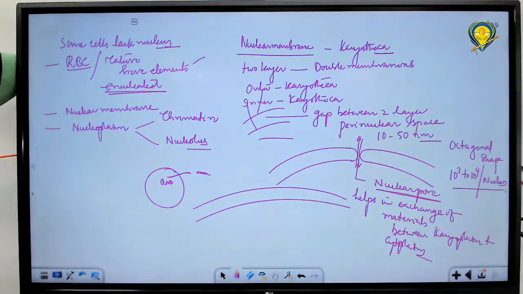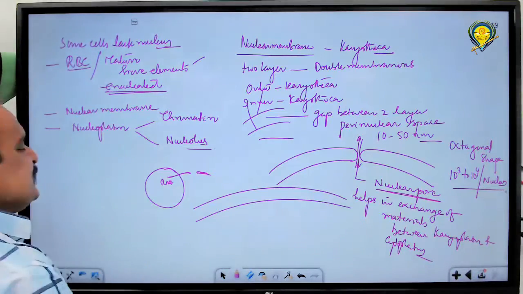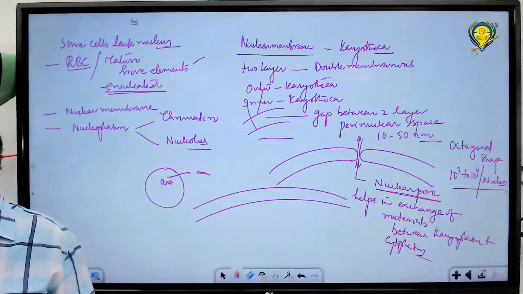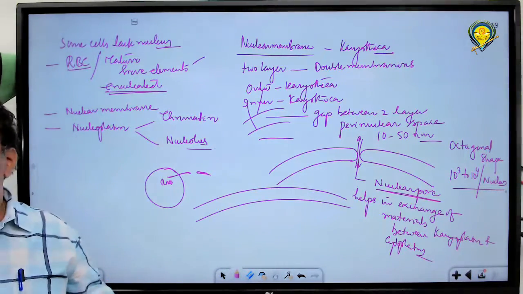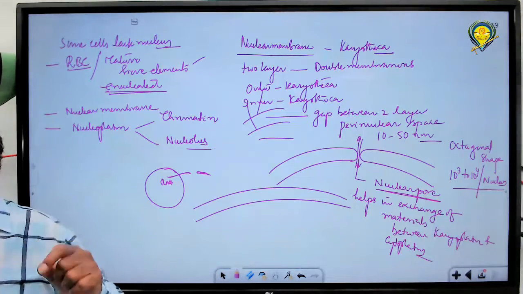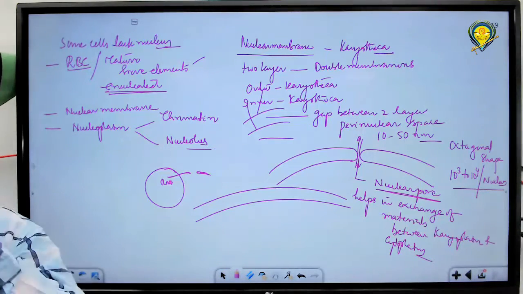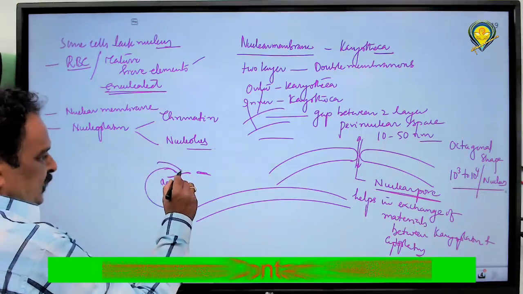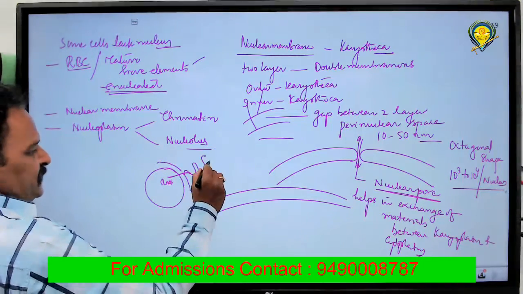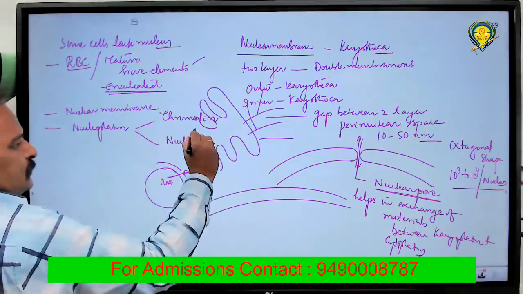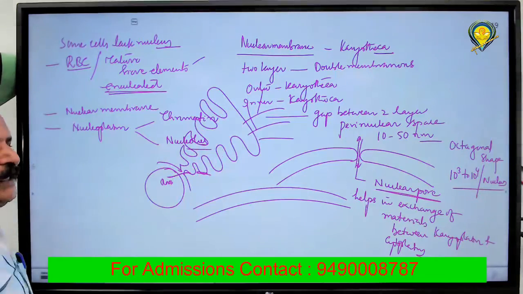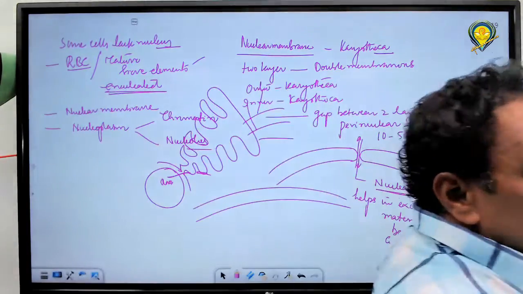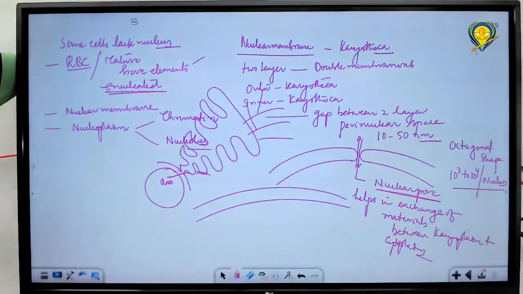So outer karyotheca extends in the form of what? Outer karyotheca extends in the form of endoplasmic reticulum. There is a membranous extension of outer karyotheca from the nucleus to the plasma membrane.